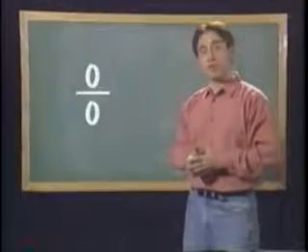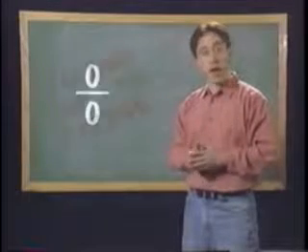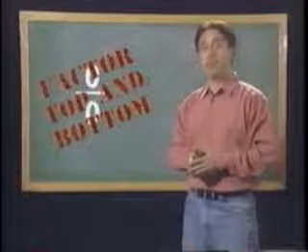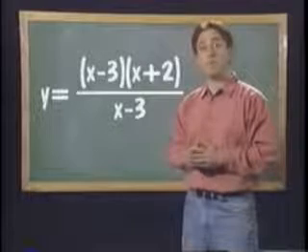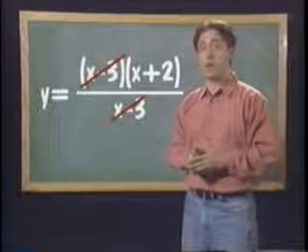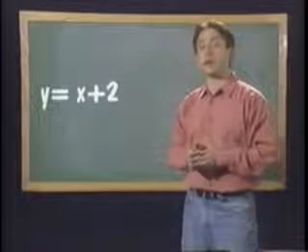When you see a result of 0 over 0, it also tells you that it should be possible to factor the top and bottom of the rational function and simplify. In the example at hand, the top factors to (x minus 3) times (x plus 2). The x minus 3 on the top cancels with the bottom, so the whole function simplifies to y equals x plus 2.